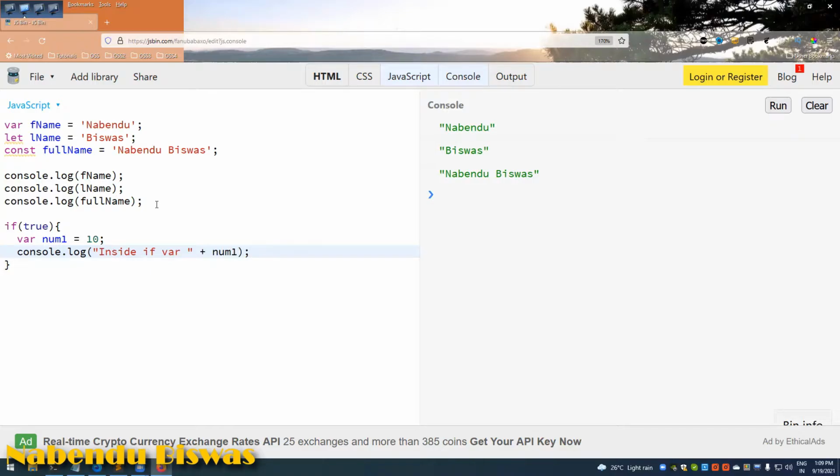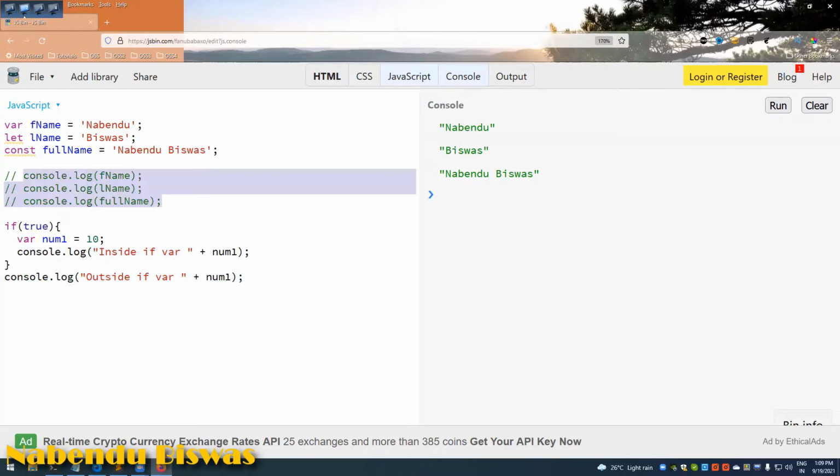And I'll do this, and another console.log "outside if var". I will explain the if statement later on. Just now it is a conditional: if this condition is true, it will come inside, and I am just passing a boolean true, so it is showing that. Okay, so I'll comment this out and run it.